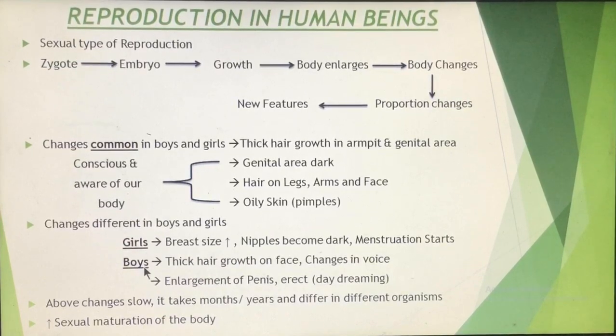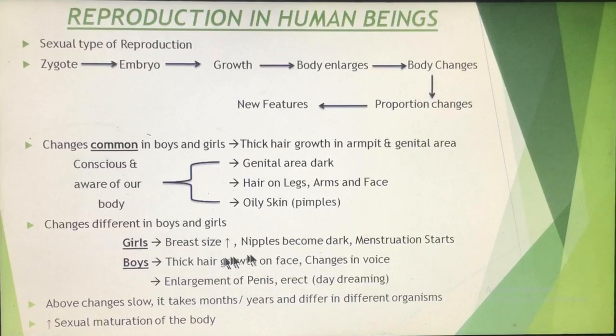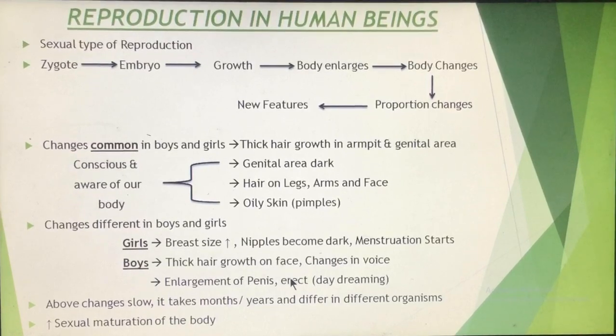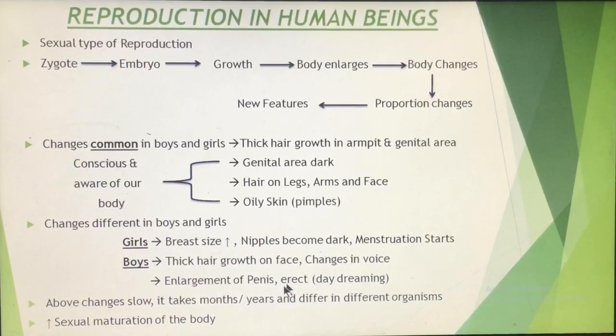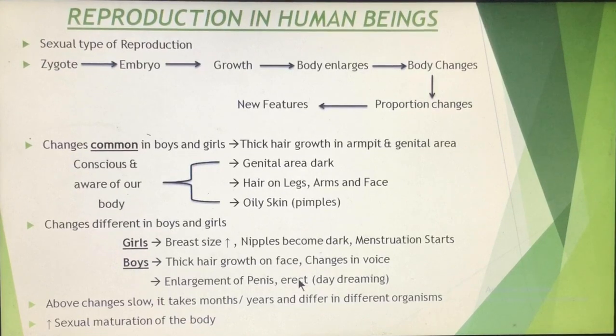Whereas in boys, hair growth takes place on the face, like the moustache starts growing and the beard also starts growing. There is a change in the voice also. The voice becomes very harsh. There is an enlargement of the penis, which is a secondary sexual organ, and the penis starts showing erection. It becomes erect, it becomes hard. The blood circulation in the penis increases, and mostly it takes place during the night time or during daydreaming.